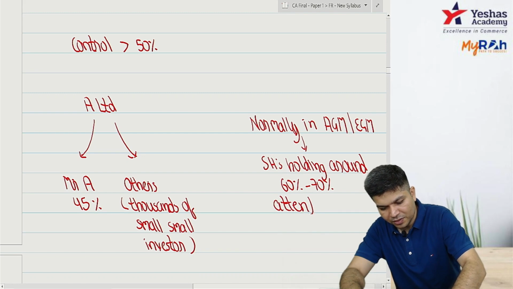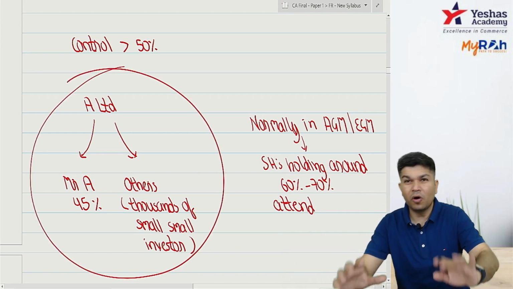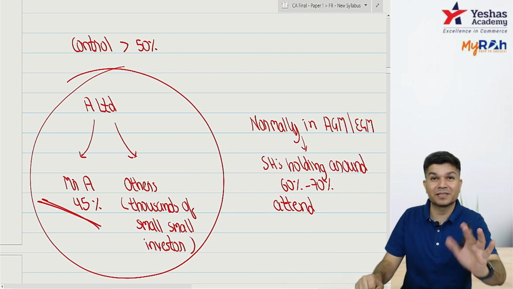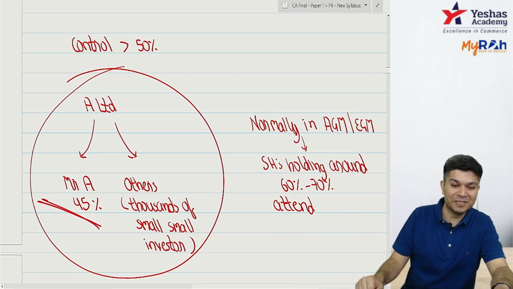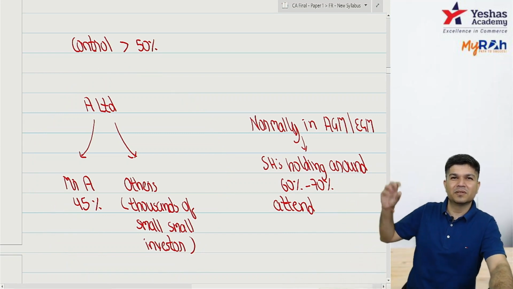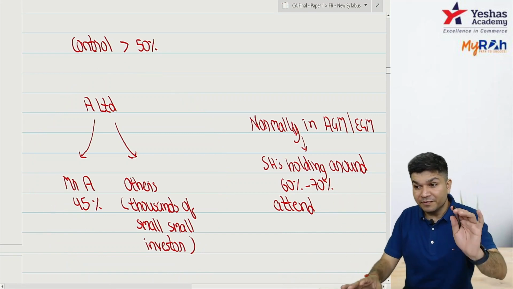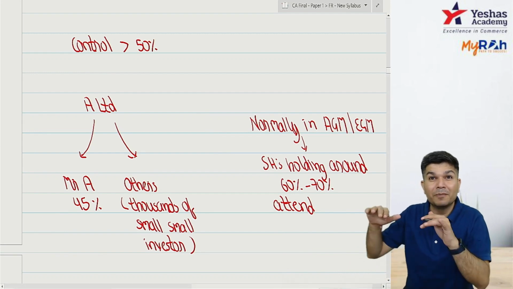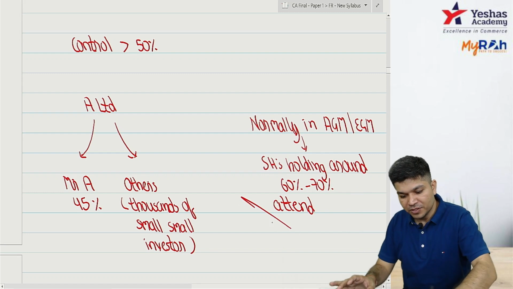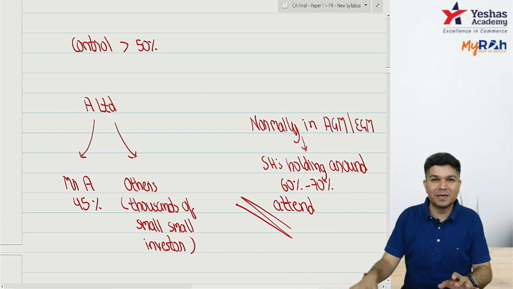So out of all shareholders, all are not coming. Few people come. A big one will always come. Mr. A will always come. He holds basically 45%, and a few others come. Every time we have seen, I'm not talking about one last AGM, if you see the track record, shareholders holding 60 to 70% come and attend the meeting.